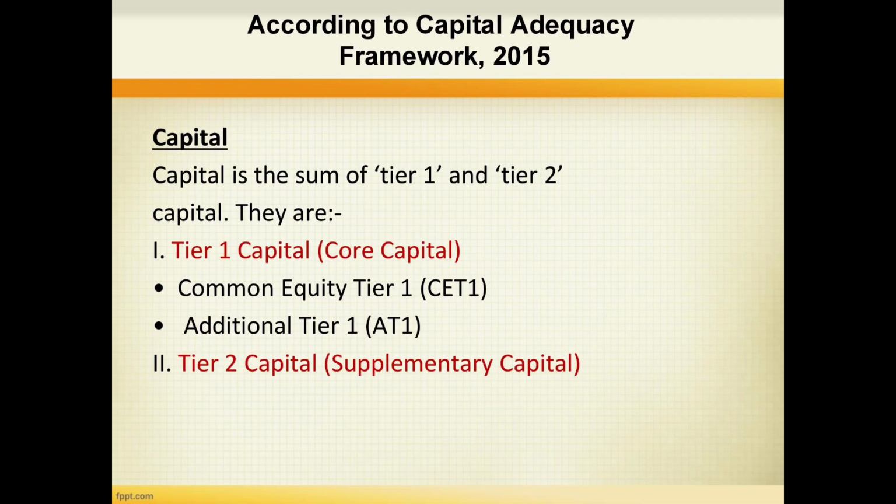To explain this, let's now go to the Capital Adequacy Framework 2015. According to Capital Adequacy Framework 2015, capital is the sum of tier 1 and tier 2 capital. Tier 1 capital is core capital, and tier 1 capital or core capital consists of common equity tier 1 as well as additional tier 1 capital. The next is tier 2 capital or supplementary capital.